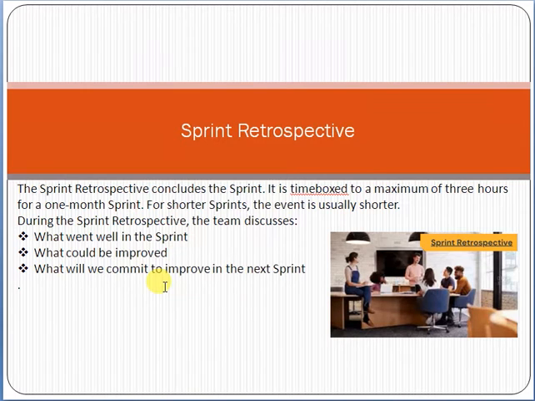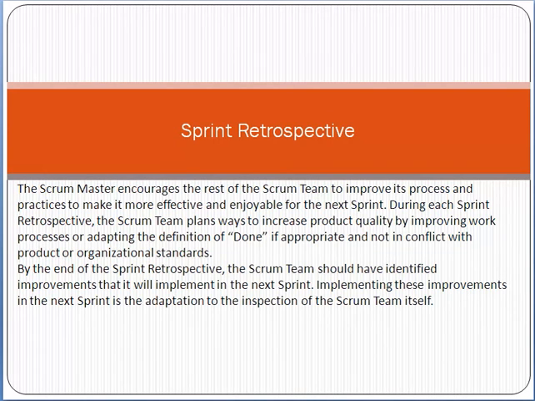In that session, the product owner, Scrum Master, and the Scrum team sit together and evaluate their performance by themselves: what went well in the sprint, how our performance was in that particular sprint, what things we can improve, what we should commit to improve in the next sprint, what our mistakes are, and what things we should improve in the next sprint. In a sprint retrospective, the Scrum Master encourages the rest of the Scrum team to improve its process and practices to make them more effective and enjoyable for the next sprint.